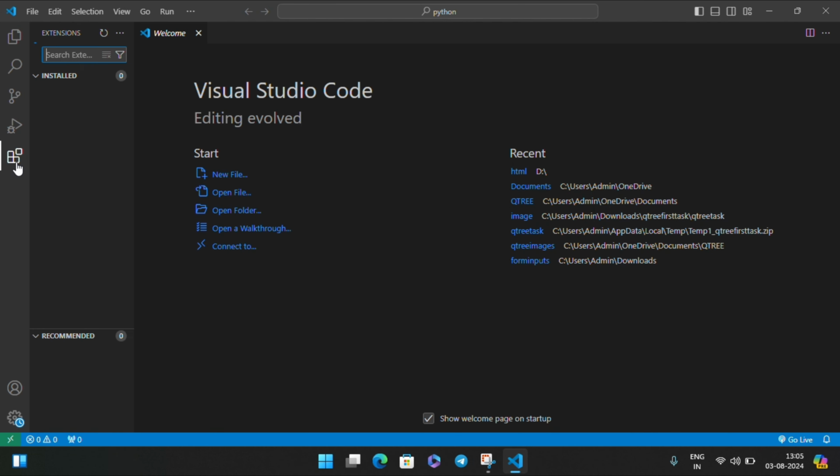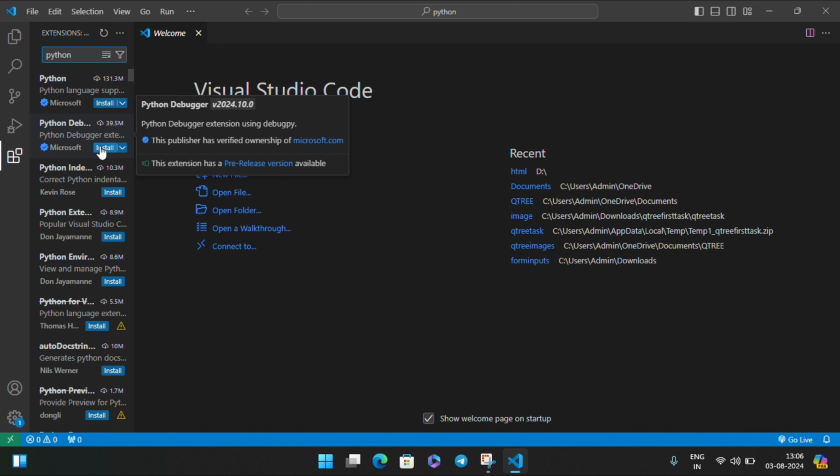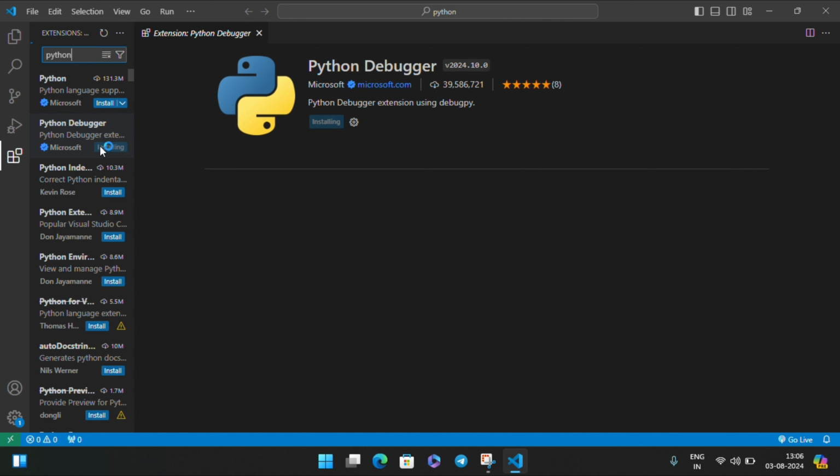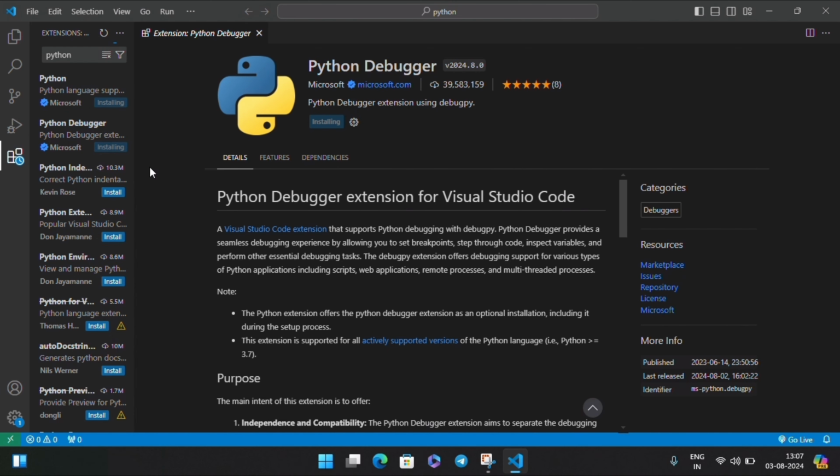Now click on the extension button on the left side and search for Python. Now we are going to download the Python debugger extension. Since we need to run Python in VS Code, we need an extension called Python debugger to run our code. Once it is installed, close the extension column.